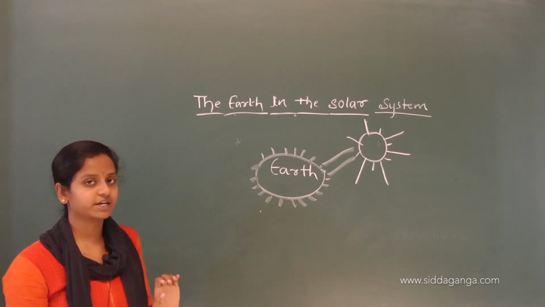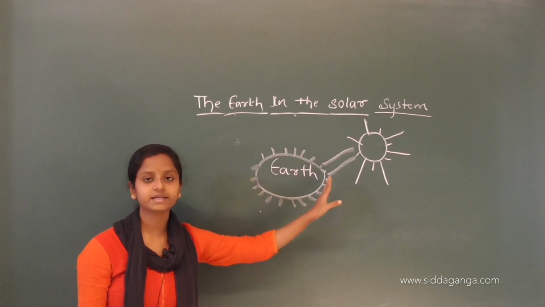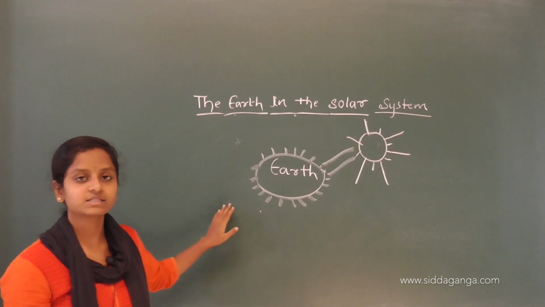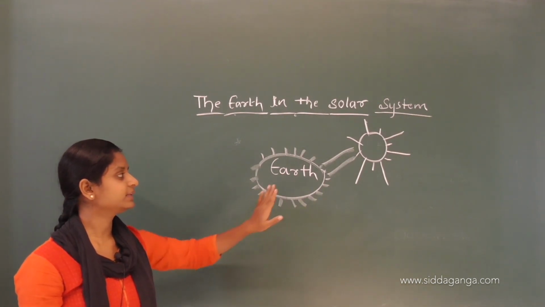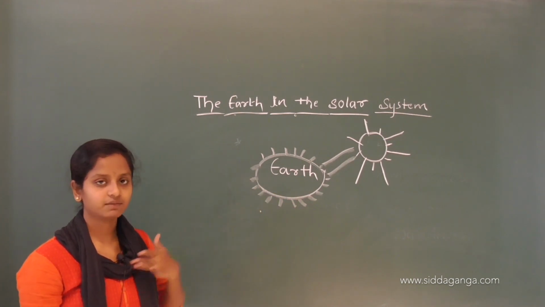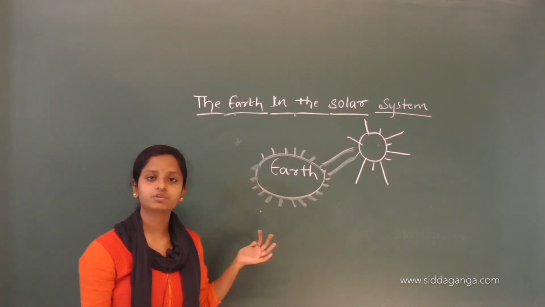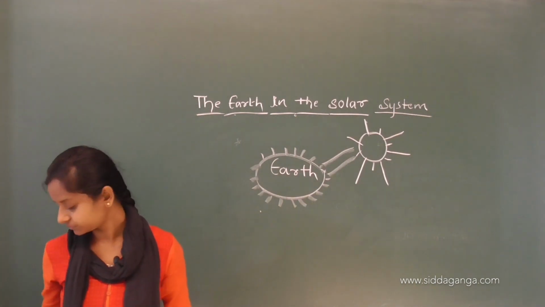Still they will shine, because they take the light from the nearest stars. So our earth is one of the planets.